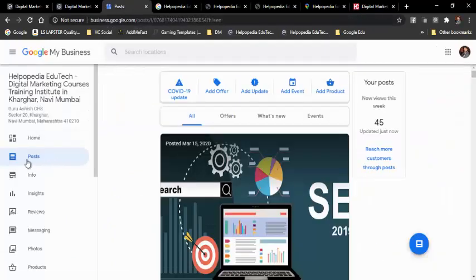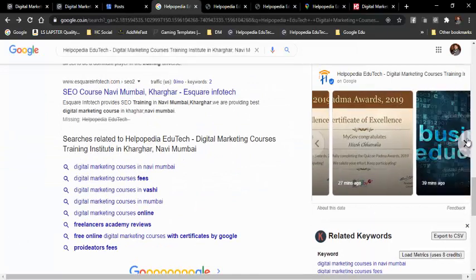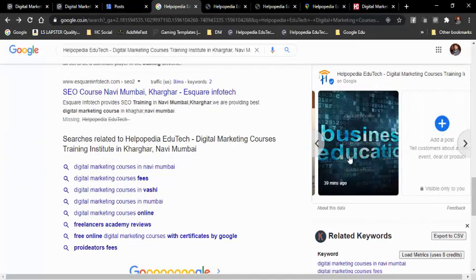So here you can add a post. Like in WordPress you are adding blogs, here also you can add blogs. You can add offers. If you have any offer, you can add it. If you have any update, you can add an update, so under update you will be adding a post. If you have an event, you can add the event over here. That event will be listed on the first page. That is one of the best things you can do. See over here, all these things are coming up. Like this it will come up.